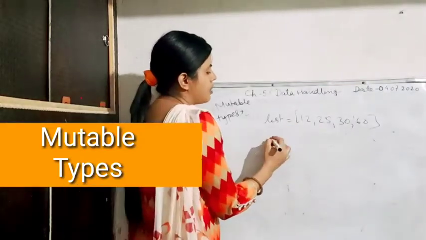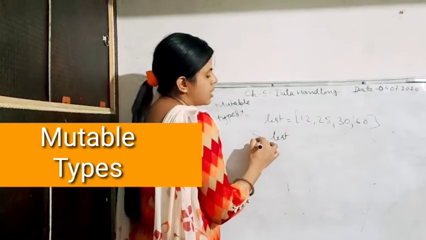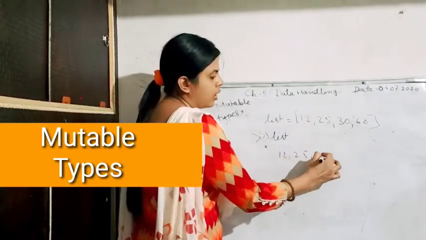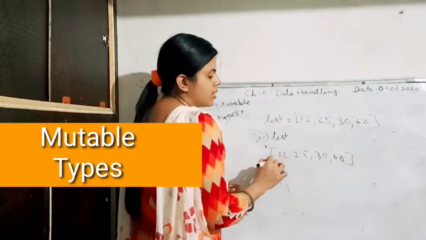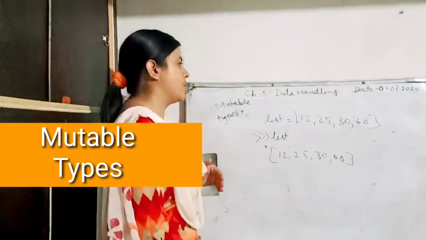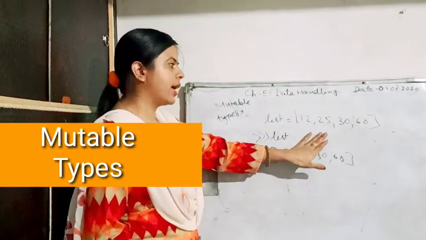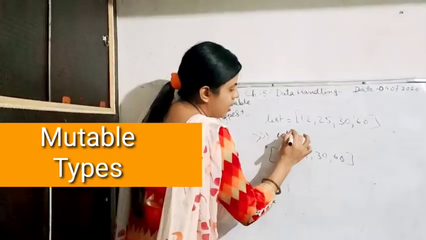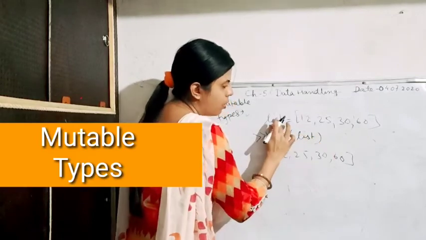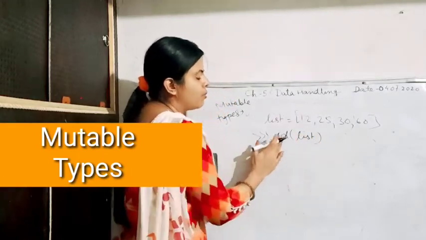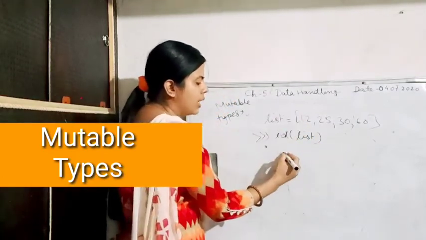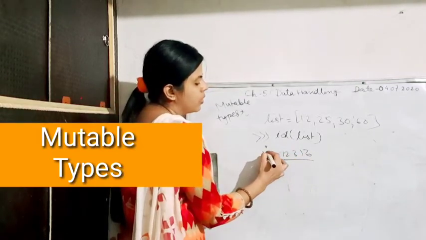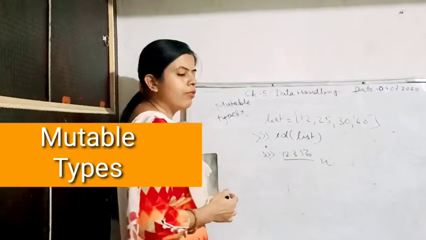Now I have written, suppose here list. To print list in the prompt, it will give me the full answer like this, 12, 25, 30 and 60 will be the output. Now suppose if I want to check the address of this list, what will I write? I'll write here ID and then this object name. So ID and object name will give you an address, whatever. Let's take an example. Suppose this is the address. So this will come as the answer 1, 2, 3, 5, 6.